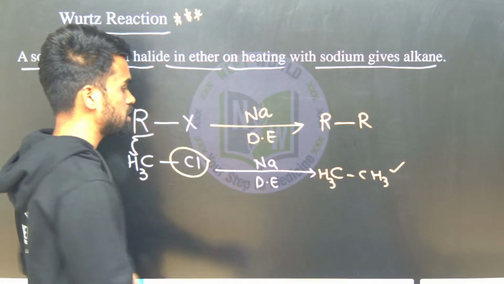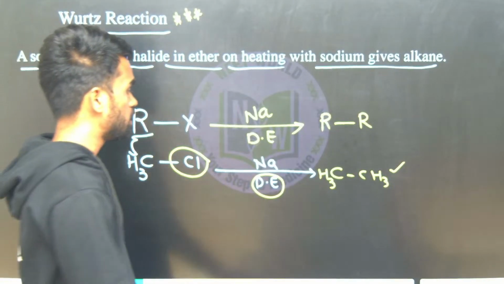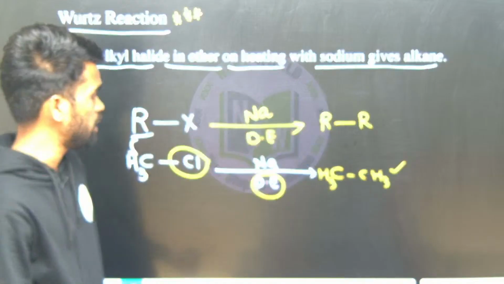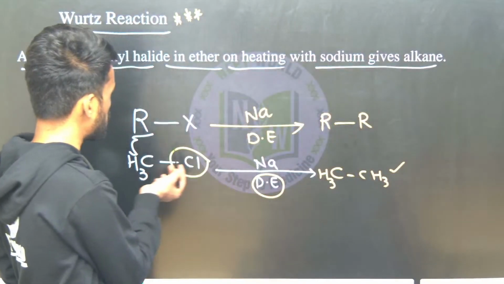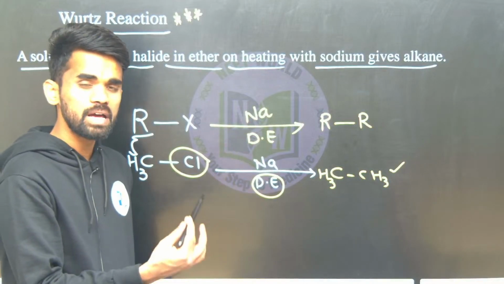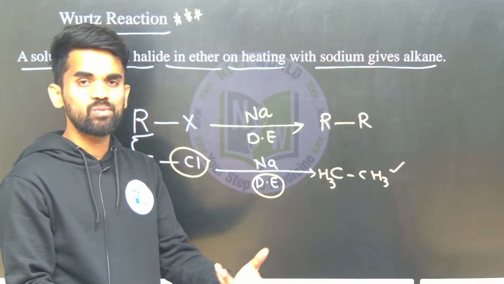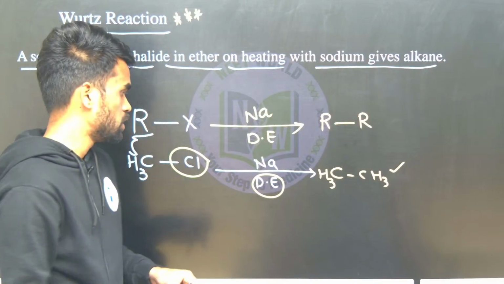And the reaction must take place in dry ether conditions only, not in wet conditions. If it is a wet condition, sodium, instead of reacting with the alkyl halide, will react with the aqueous medium and show an exothermic reaction, forming NaOH, and hydrogen gas is released. So we do not want that.